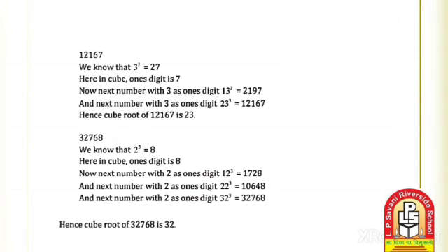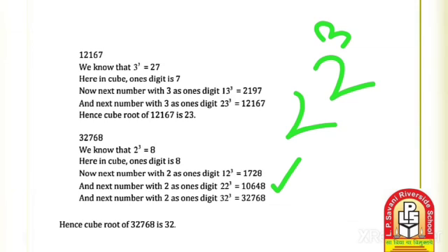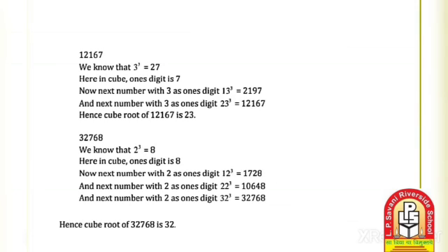After that, put 2 as the prefix: 22 cube is 10648, which is not similar to 32768. Next, with 2 as the unit digit, 32 cube is 32768. In this way, the cube root of 32768 is 32.